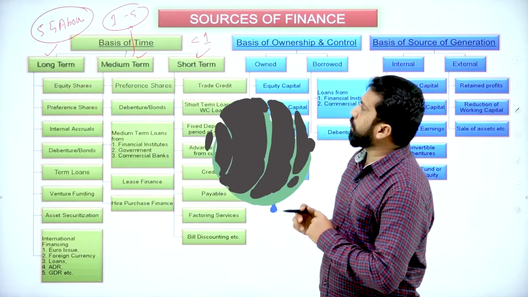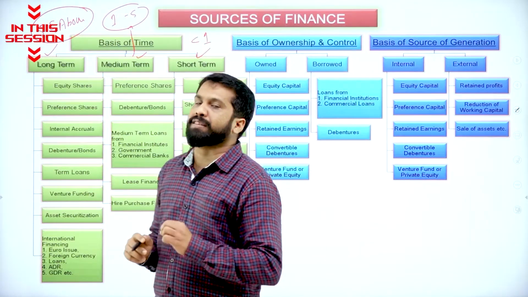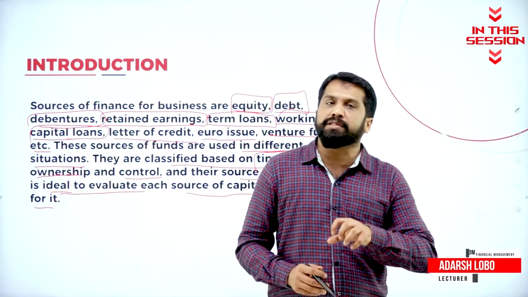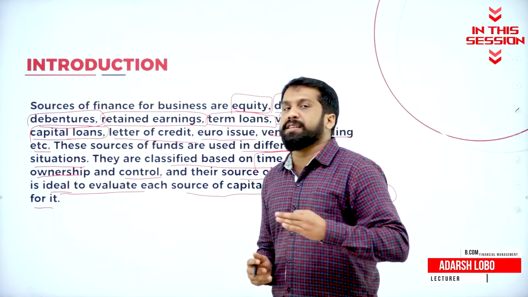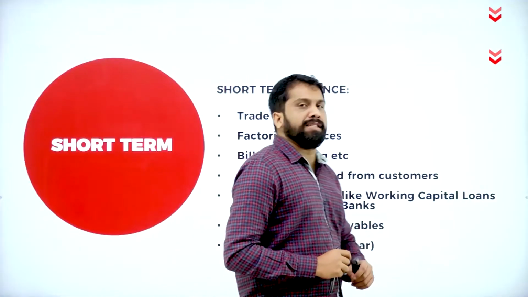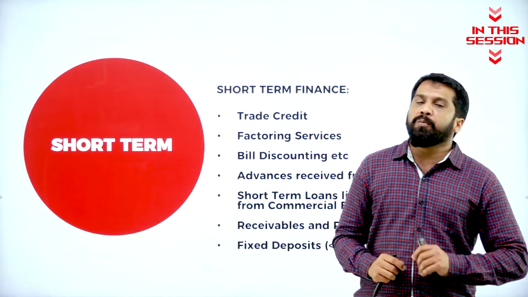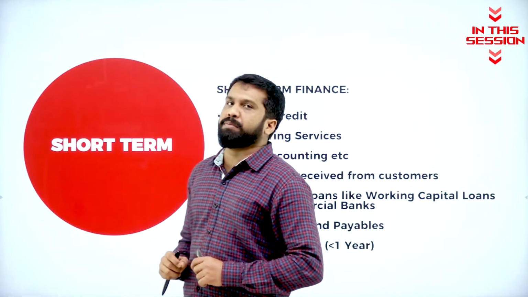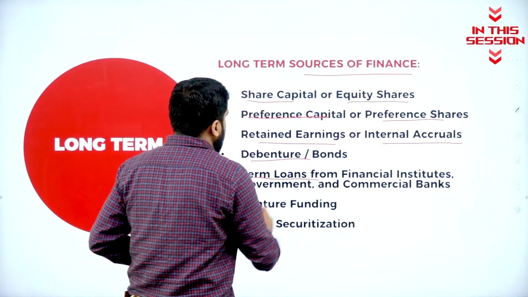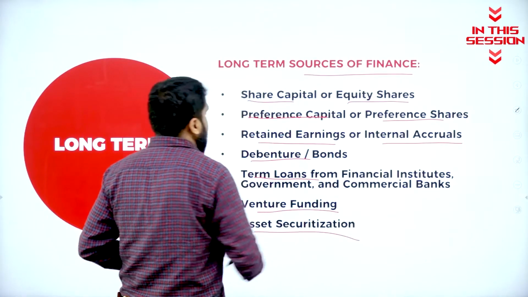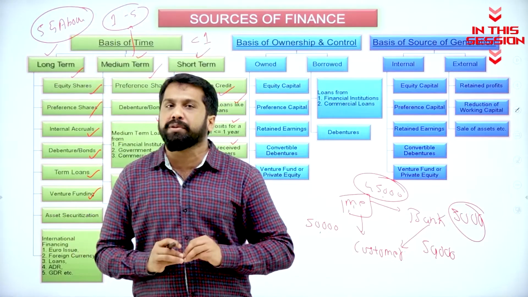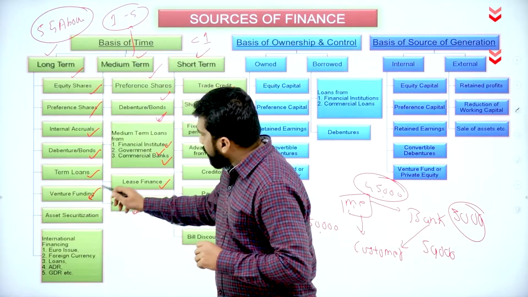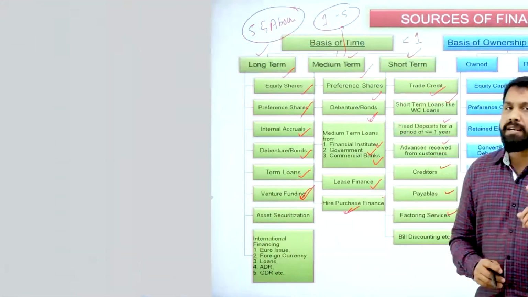So this is all about your basis of time. Before you go for your sources of finance, you have to evaluate whether it is for short term or long term. Short term finance normally comes under less than 1 year, like your trade receivables, debentures, term loans, venture funding, asset securitization. So you have invested as an equity shareholder. That is called venture funding.